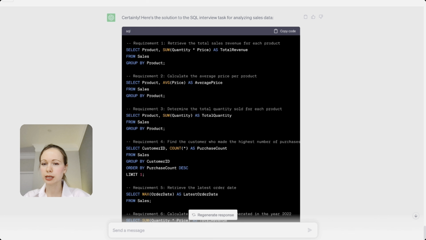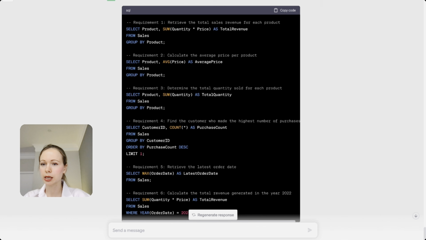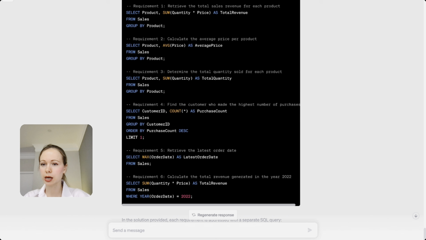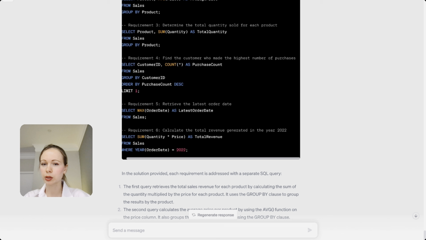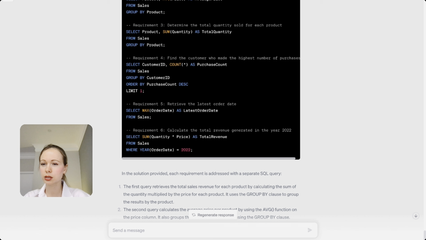Okay, retrieve the total sales revenue for each product. Yes. Calculate the average price. Yes. Determine the total quantity sold for each product. Group by product. Sum. Find the customer who made the highest number of purchases.